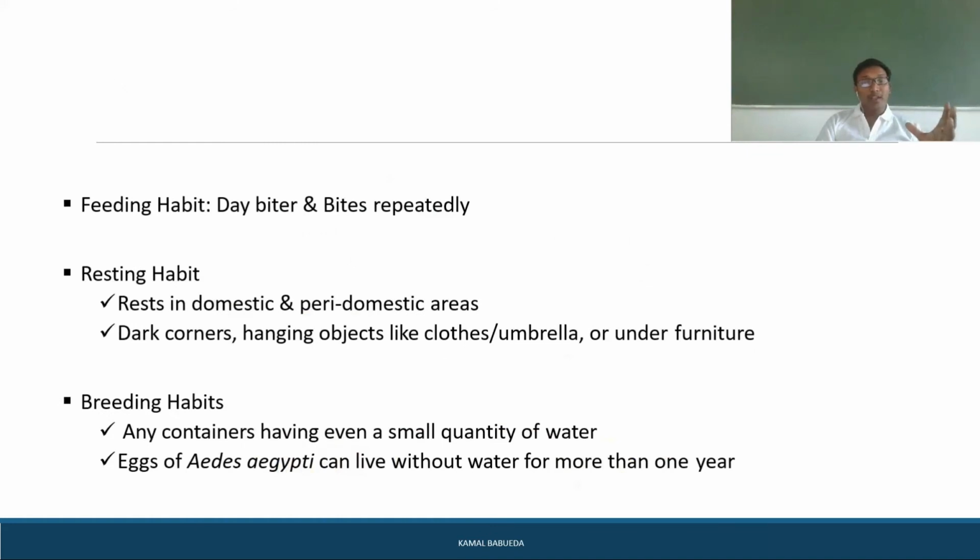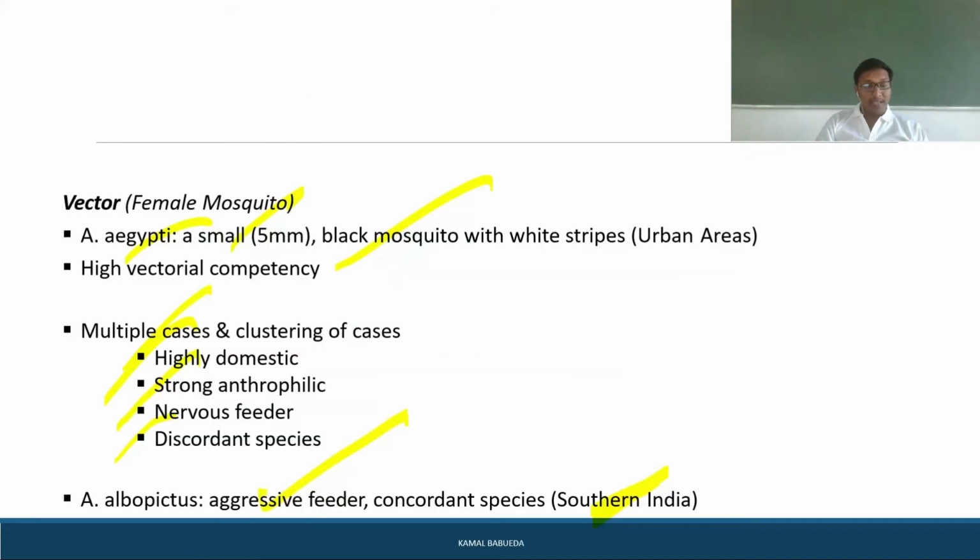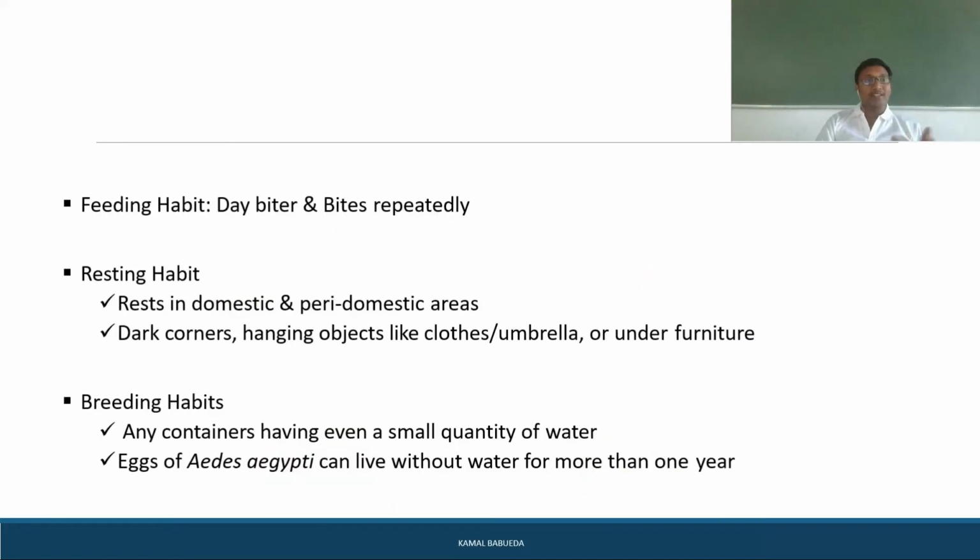Coming to the feeding habit of this Aedes, it feeds during the day. So it is a day biter, and it bites repeatedly. Coming to the resting habit, it rests in domestic as well as peri-domestic areas, and it mainly rests in dark corners, and on hanging objects like clothes, umbrellas, and under the furniture.